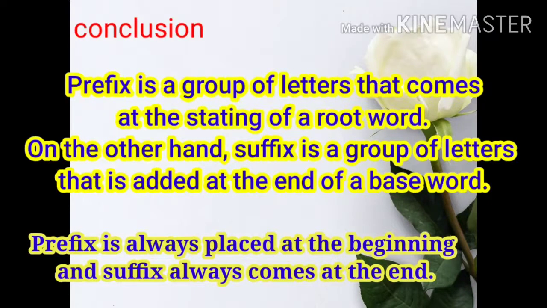Now let us conclude what we have studied, prefix and suffix. Please, students, now let us conclude. What is a prefix? A prefix is a group of letters that comes at the start of the root word. On the other hand, a suffix is a group of letters added at the end of the base word. So a prefix is always placed at the beginning and a suffix always comes at the end.